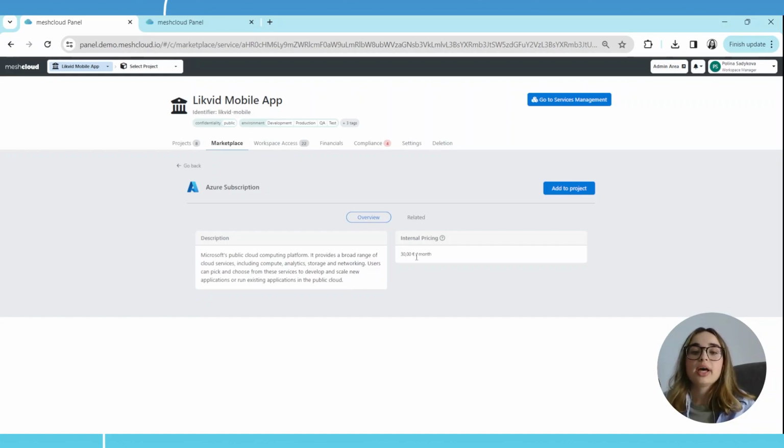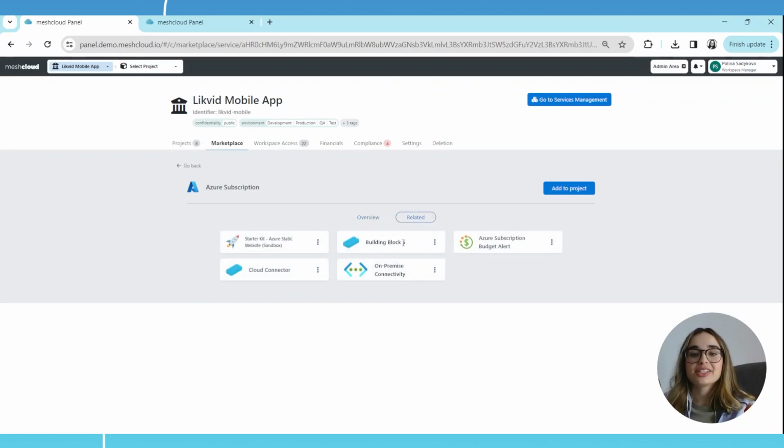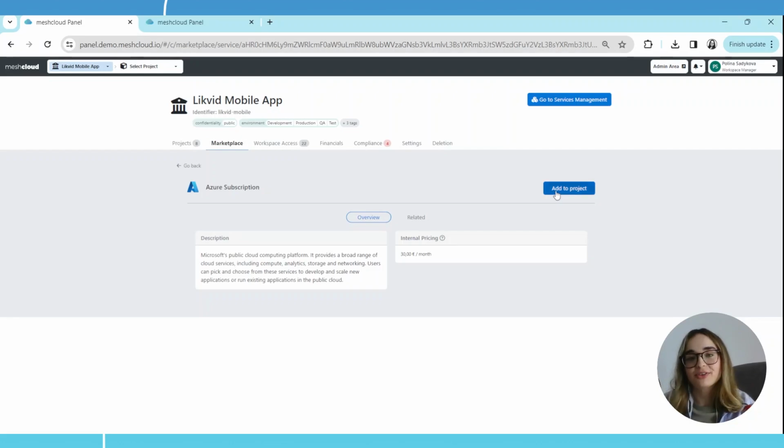And also users can see internal pricing. Internal pricing is something that you can set by yourself in meshStack to cover licensing costs, maintenance costs, and so on, on top of the costs which the provider sends to users. And of course, you can see some related things, so the services which go on top of Azure. We will come to this in a minute. But let's right now book this platform.